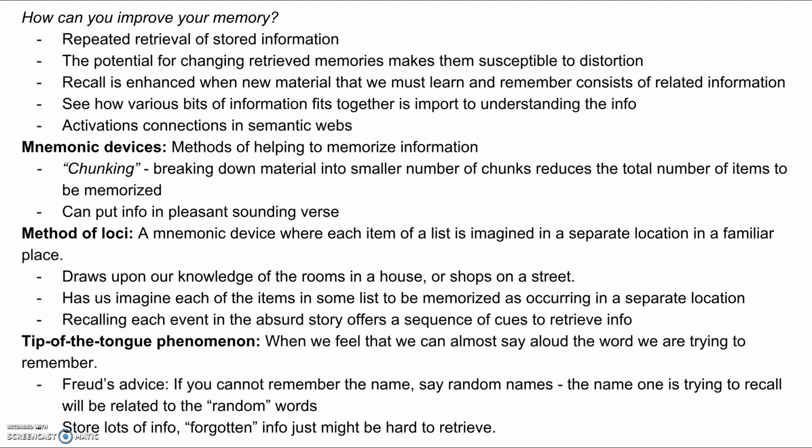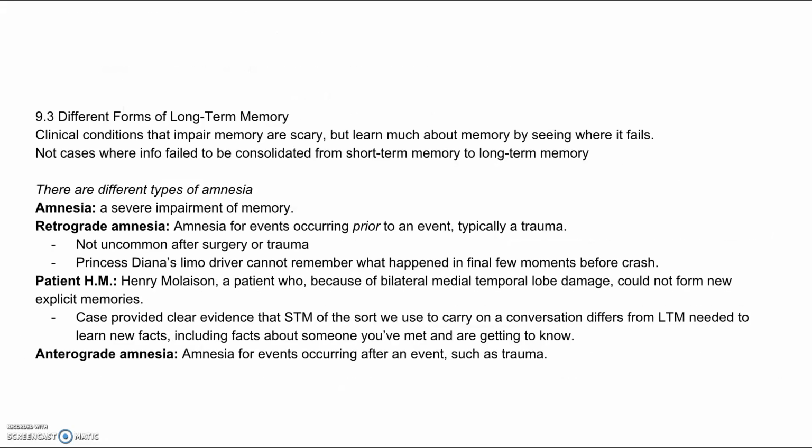Tip of the tongue phenomenon is when we feel we can almost say aloud the word we are trying to remember. And Freud's advice is if you cannot remember the name, say random names. The name one is trying to recall will be related to the so-called random word. We store lots of info, so forgotten info might just be hard to retrieve. Different forms of long-term memory.